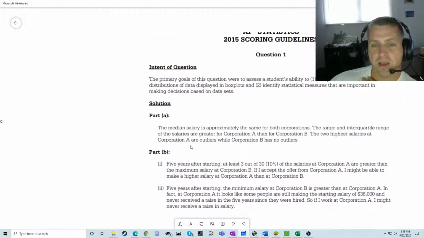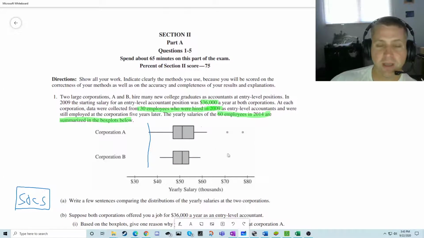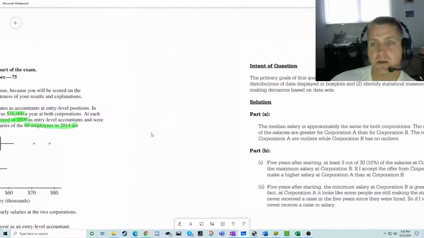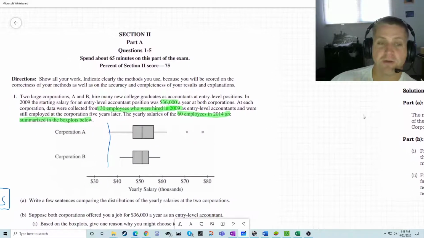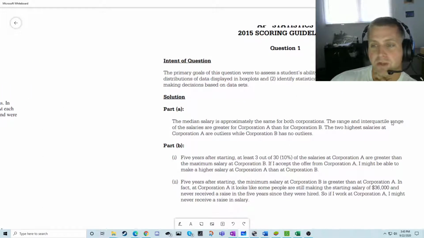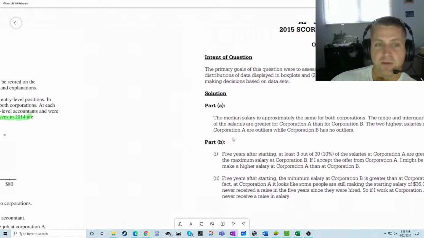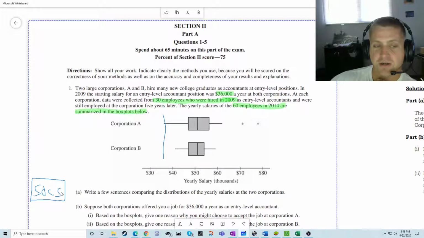So part A, the median salary is approximately the same for both corporations. Yep, and in comparing them, you mentioned both of them. To do even better, I would say the median salary of about $50,000 is about the same for both corporations. The range and interquartile range of the salaries are bigger for A than for B. Also true, that's addressing spread, so we've addressed center and spread now.